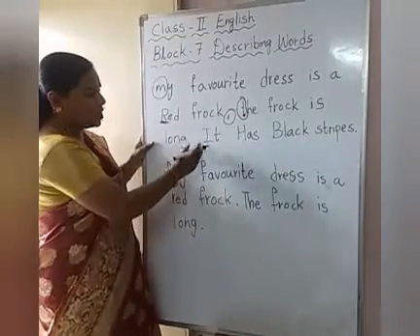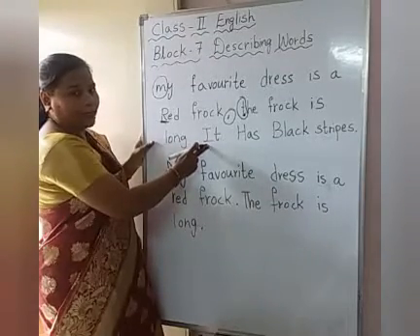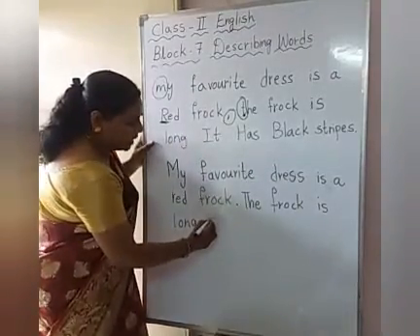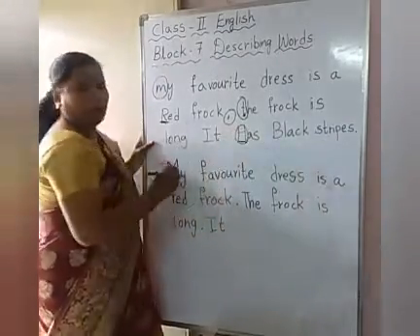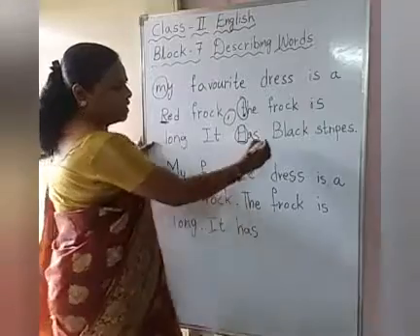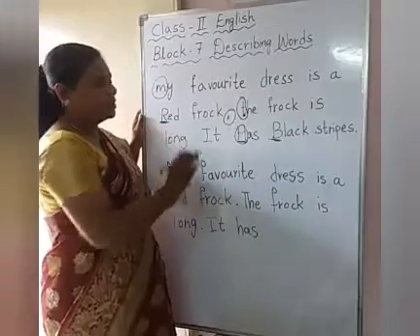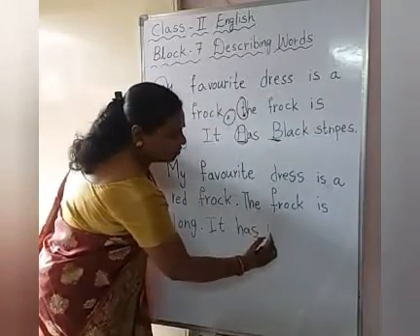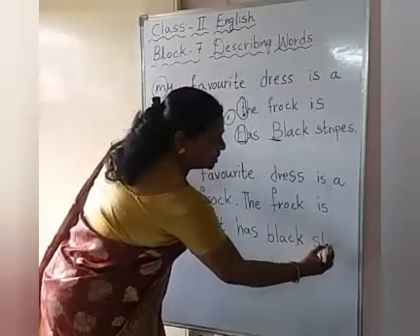Okay children, why we are putting a full stop before it, because here it is capital letter. So whenever capital letter will come, before that full stop will come. Okay children, then it has. Why H here capital? No need of writing H in capital. Okay, so H-A-S, has. It has black. It is a proper noun, sorry, proper naming word. No, it is not a proper naming word. It is describing word. Okay, so describing words we have to write with small letters only. Okay, black stripes. S-T-R-I-P-E-S, stripes.